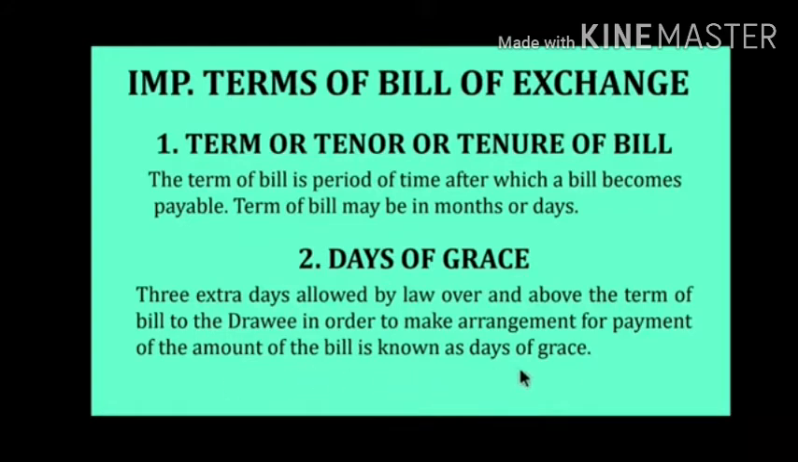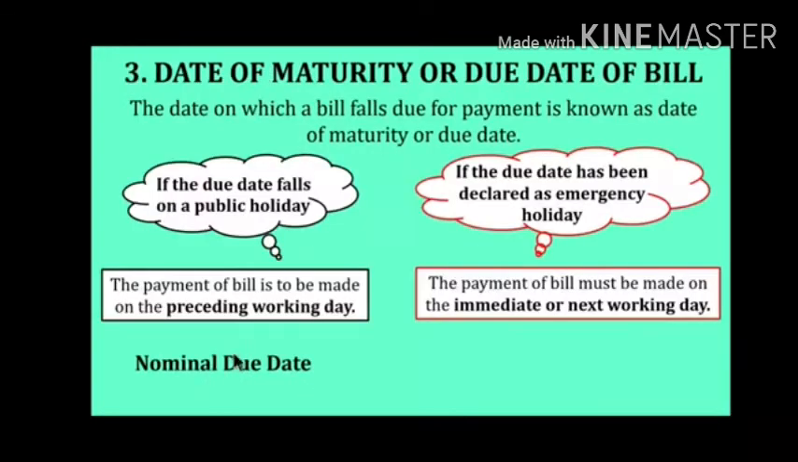Okay, the next important concept we will see is if the due date falls on a public holiday. Public holiday means 26 January, 15th August as well as 2nd October. So the payment of the bill is made on the preceding working day. That is, if it is 15 August, then we will take 14 August.